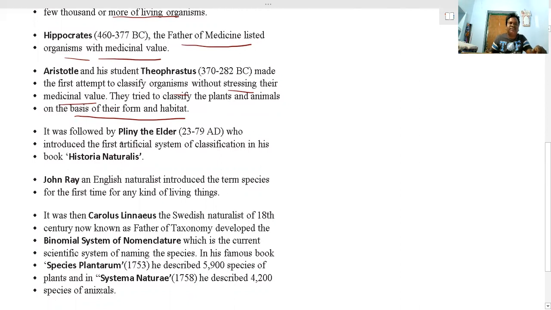This was followed by Pliny the Elder, 23 to 79 AD, who introduced an artificial system in Historia Naturalis. Next, John Ray coined the term species.